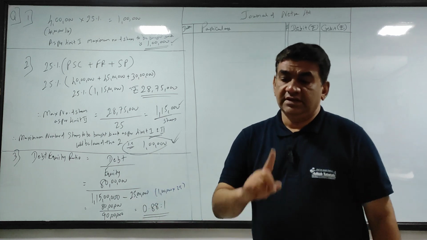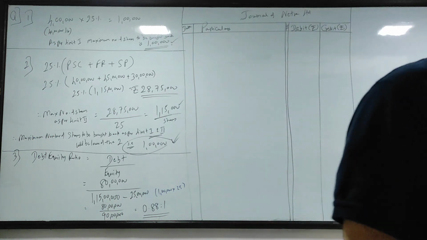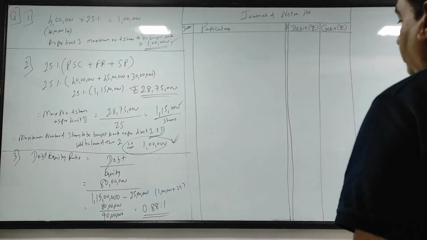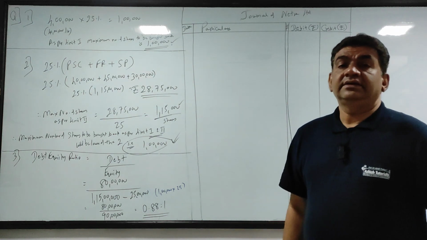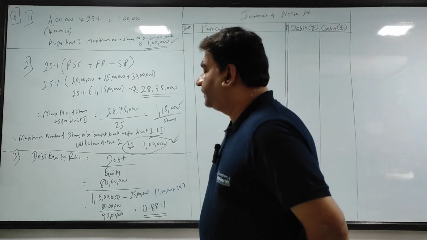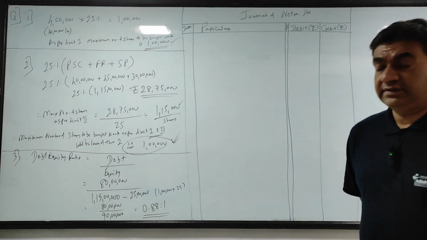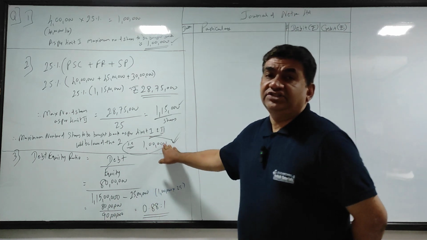Write down after this: since the debt equity ratio after buyback is less than 2 is to 1, therefore the company can buy back 1 lakh shares.